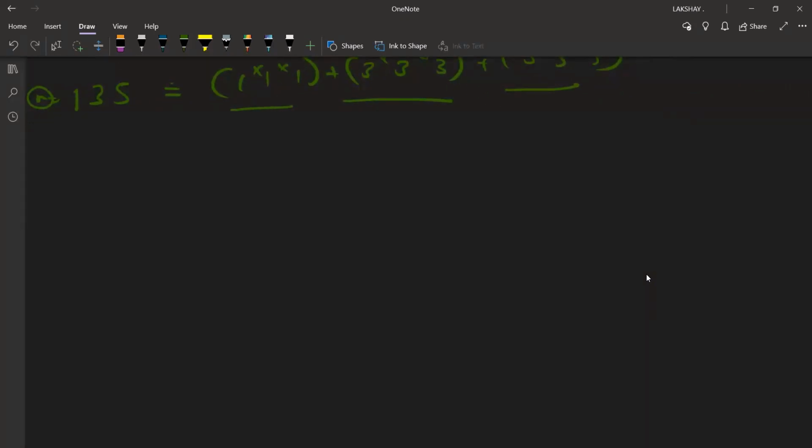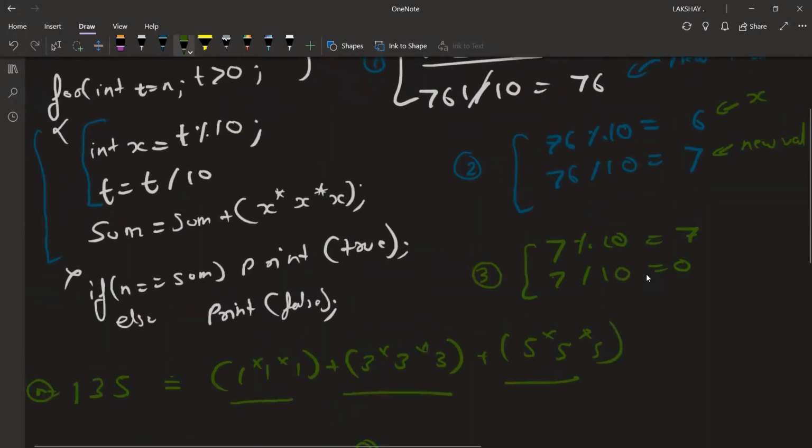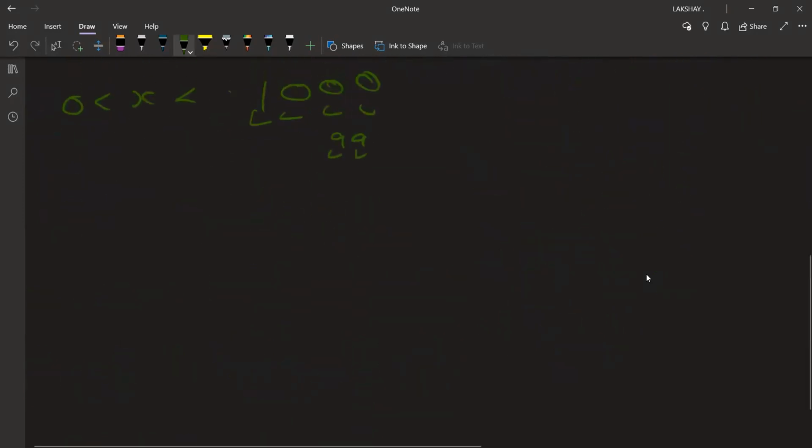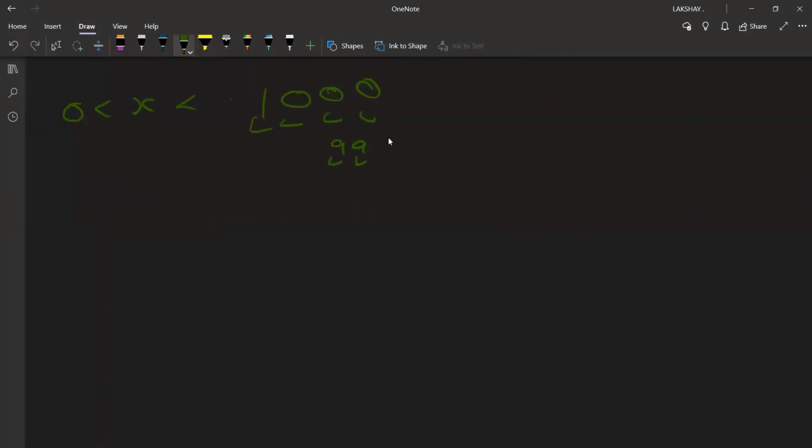See, in this number you can say I can get a number from 0, right? Let's say the x is going to be of several range, it can be 1000, right? Let's take the case of 1000 itself, you will get my point. Why for loop? In 1000 I can have values that are of 4 digits, and I can have a value, let's say 99, that is of 2 digits, right? In a for loop I basically need to specify how many times the loop should run. But as you can see, in 1000 it should run 4 times ideally, and in 99 it should run 2 times. How do I get to know that?